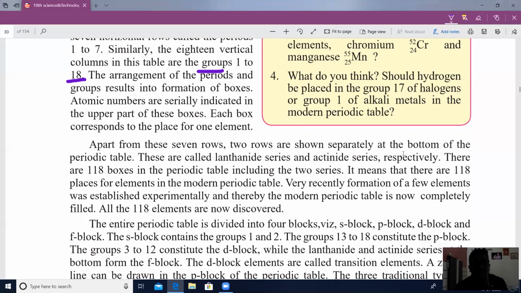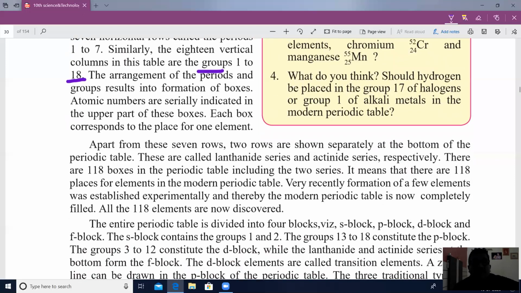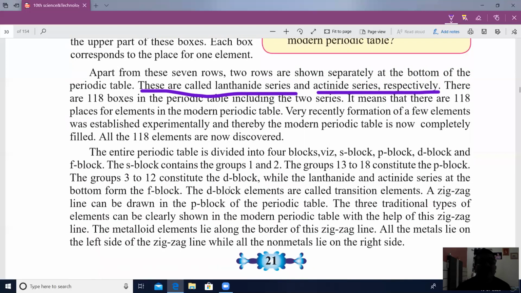Instead of the 7 periods, 2 rows are indicated or shown separately at the bottom of the periodic table. These are called the lanthanide series and actinide series elements. And in the periodic table, there are 118 boxes. That means 118 elements were placed or discovered at that time.